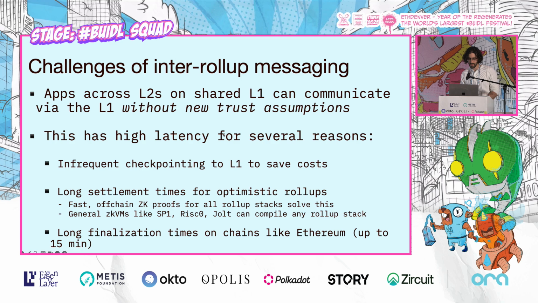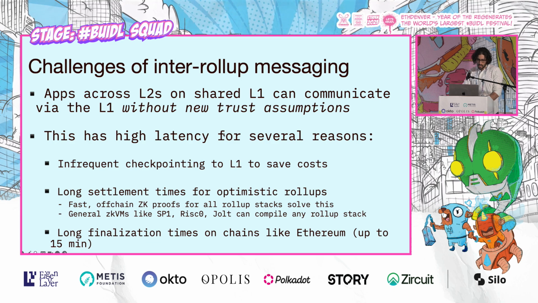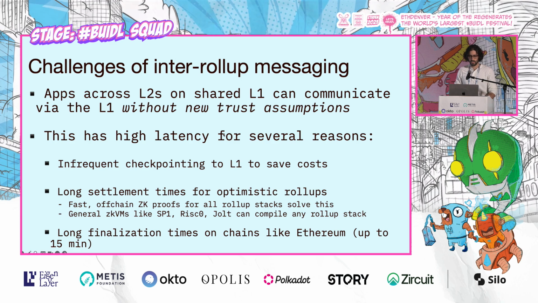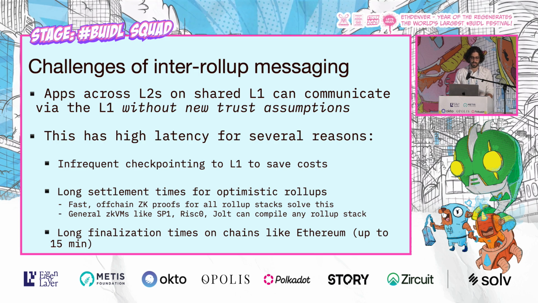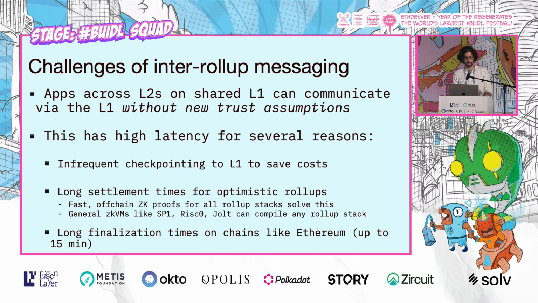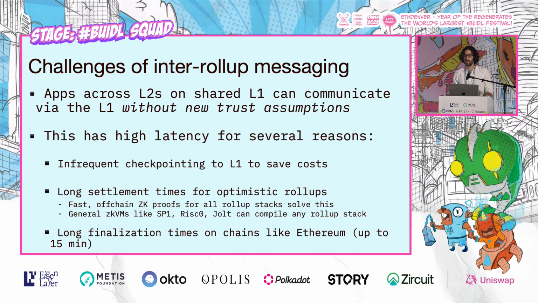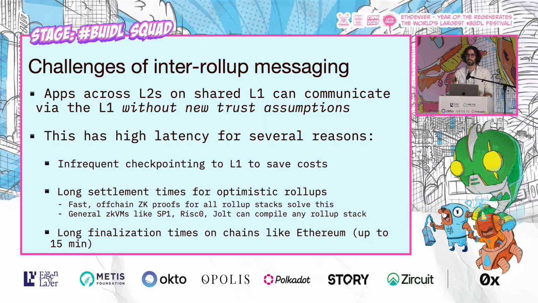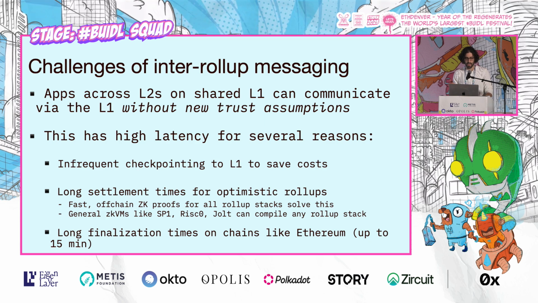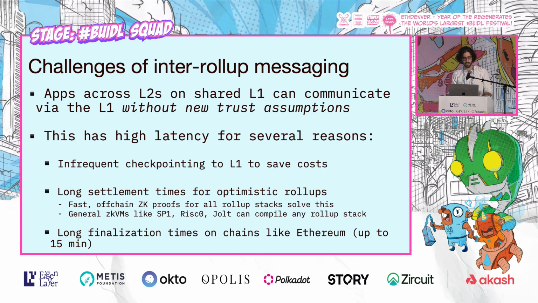However, even though apps across L2s on a shared L1 can communicate via the L1 without new trust assumptions, this has high latency for several reasons. First of all, infrequent checkpointing to the L1. Rollups do not post to the L1 all the time. They post infrequently to save on data publication costs.